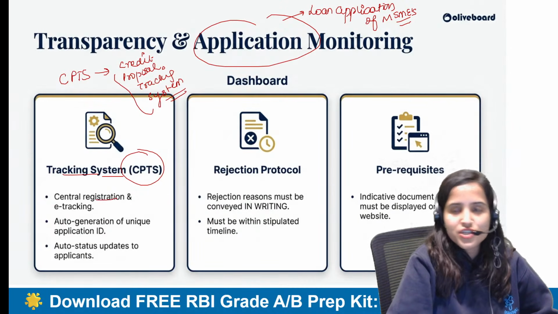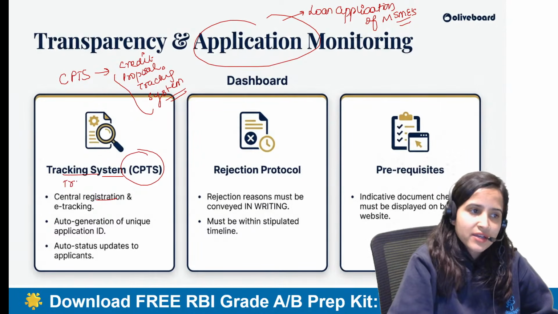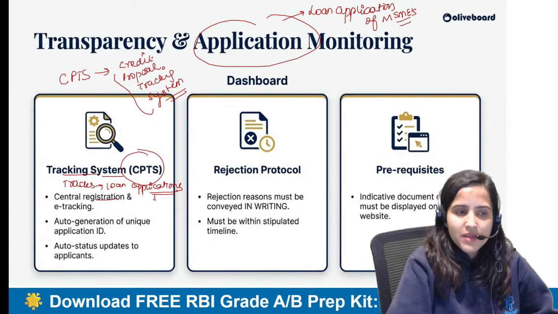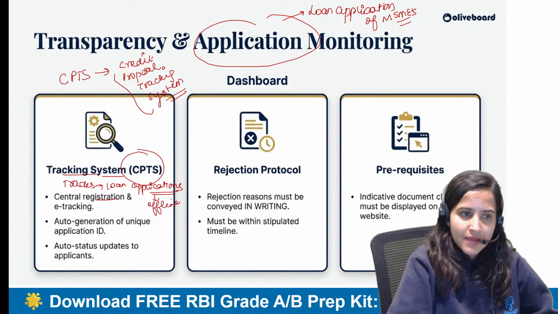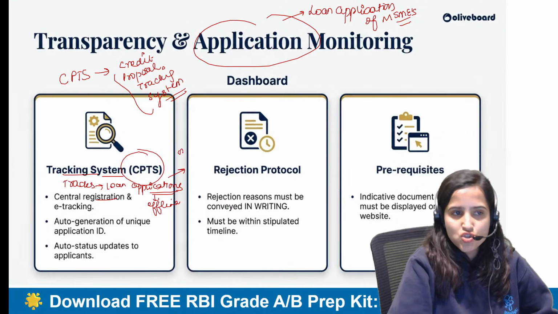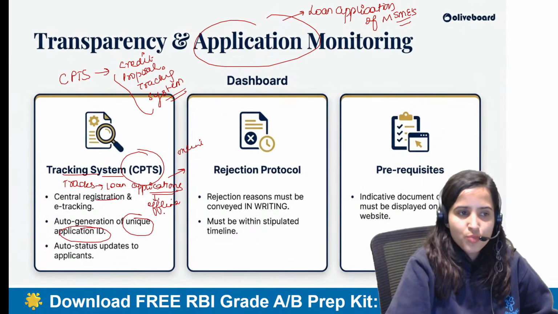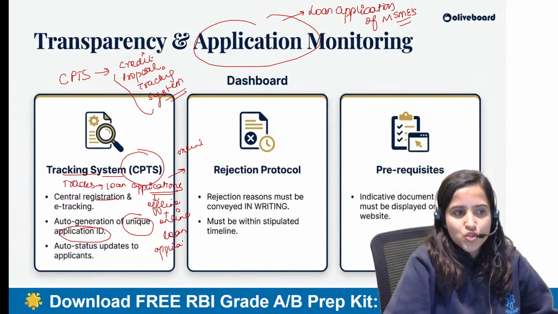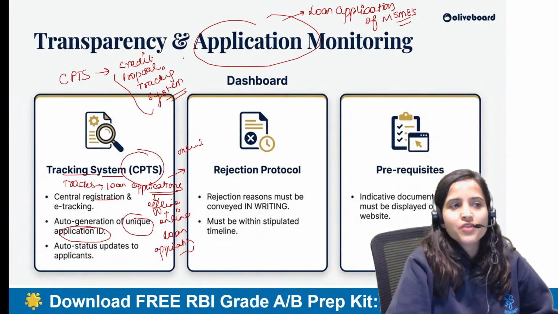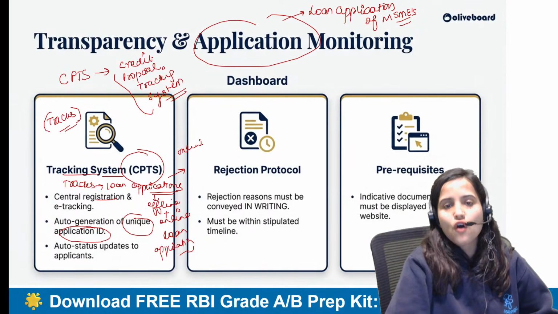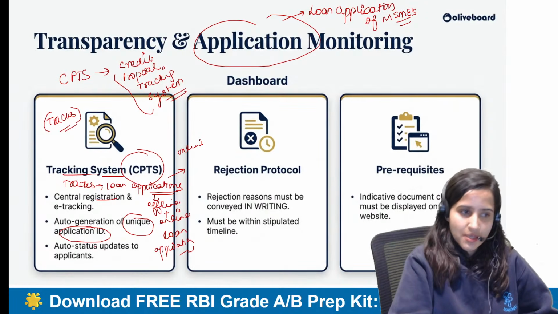Basically, this is a central registration system which tracks the loan applications which are provided by the MSMEs. Loan applications both offline and online, but there is going to be a unique application ID which is going to be generated for both offline as well as online loan applications. So we have this CPTS system, Credit Proposal Tracking System, which tracks the loan applications of these MSMEs.